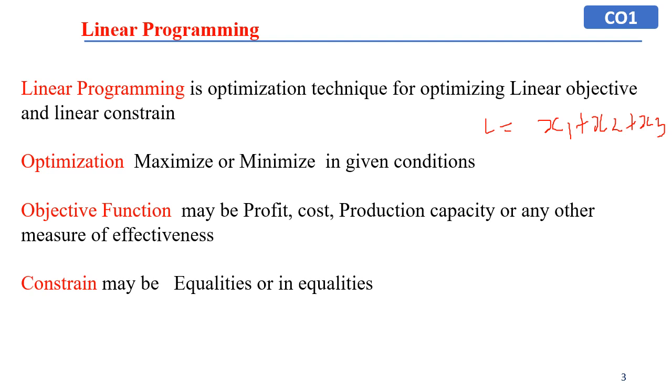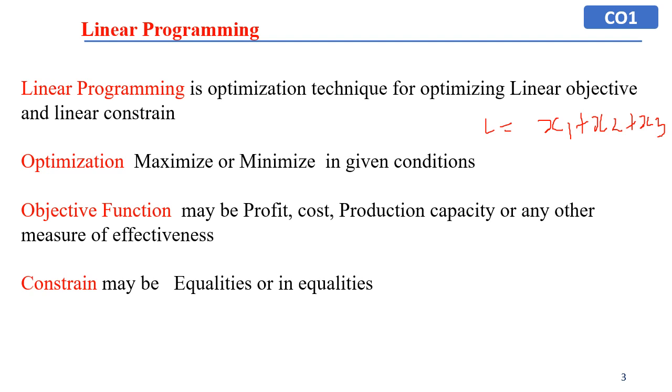The objective function should be known in a linear programming problem. Before we optimize any problem, we should know the objective function. It may be profit, cost, production capacity, or any other measure of effectiveness.